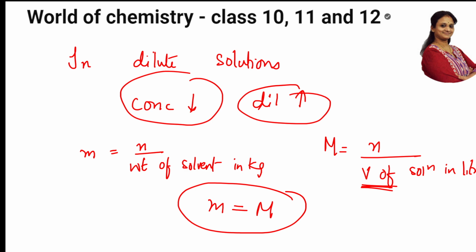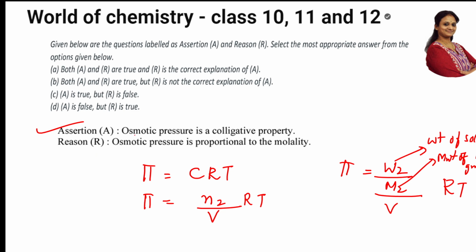Let us go back and see. That's the reason. Yes, osmotic pressure is proportional to molality. Is it right, students? Yes, it is right. Now let us go back. Assertion and reason are true and R is a correct explanation of assertion. Is R talking about colligative property? Directly, is it talking about colligative property? No, it is not talking about colligative property, but it is saying it is dependent on molality.